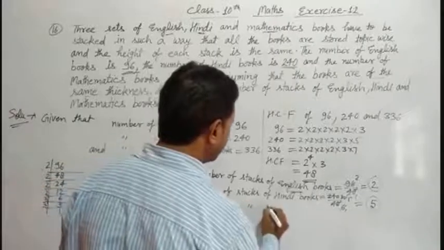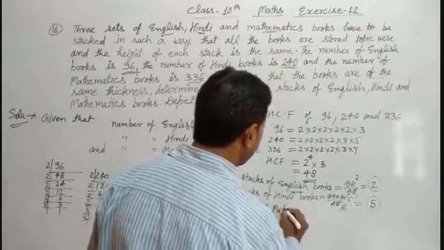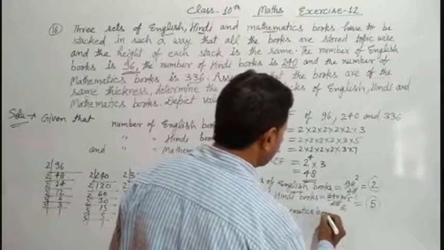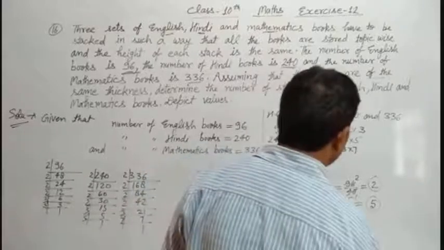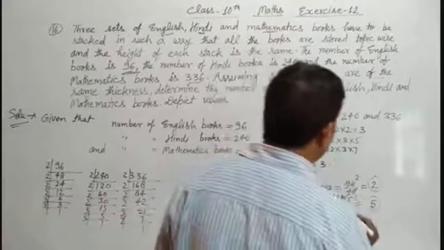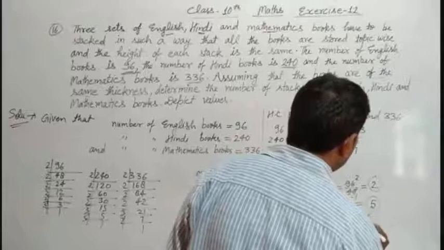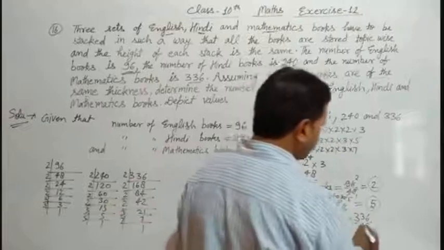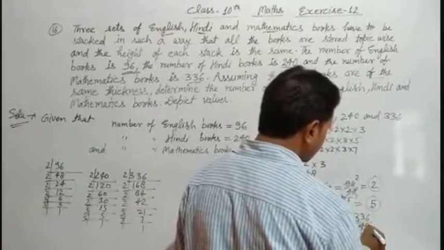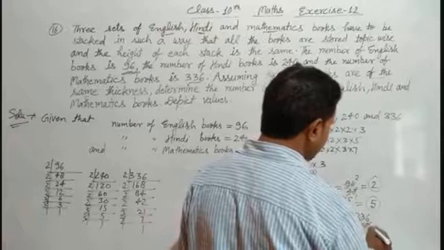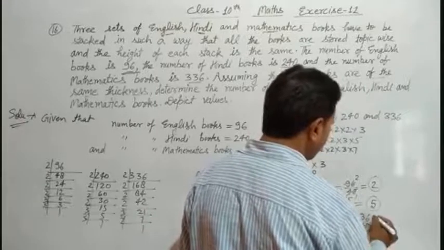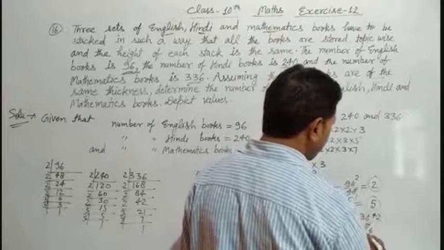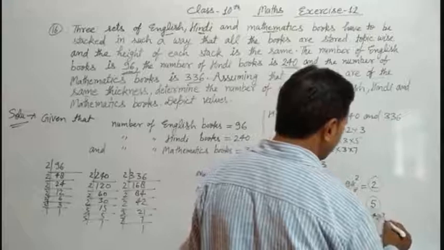And again, the number of stacks of mathematics books is equal to total number of books, how much? 336, upon HCF 48. We can solve here. 8 6s are 48, 8 4s are 32, 16, 6 1s are 6, 6 7s are 42.